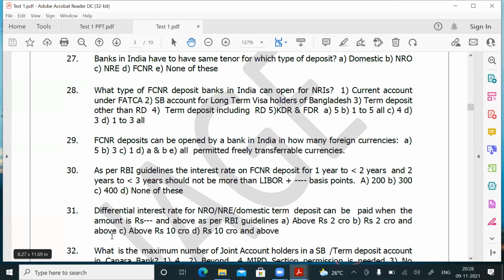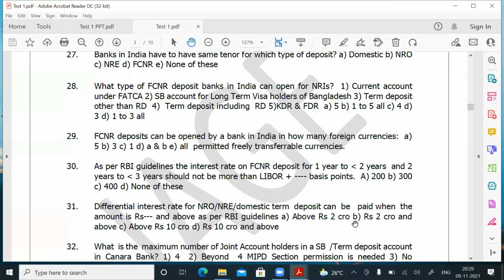Differential interest can be paid on SB deposit when the balance is above 1 lakh. Here, differential interest can be paid on term deposit, NRO, NRE as well as domestic, when the balance is 2 crores and above. So for question number 31, answer is B.